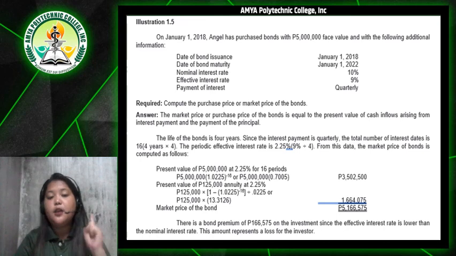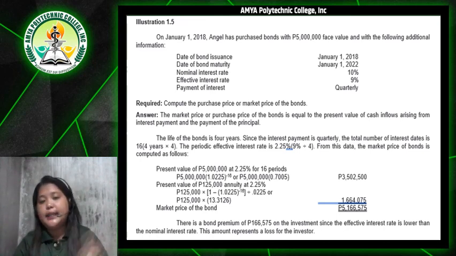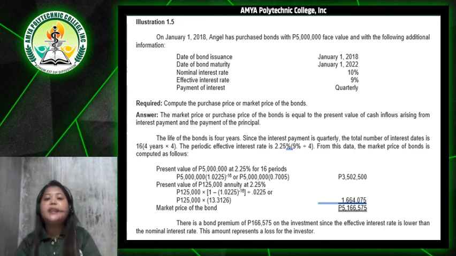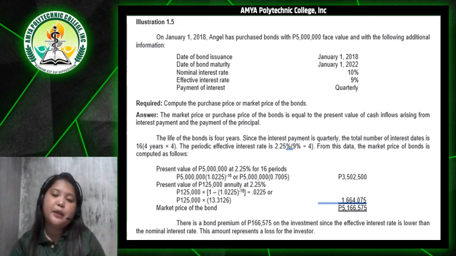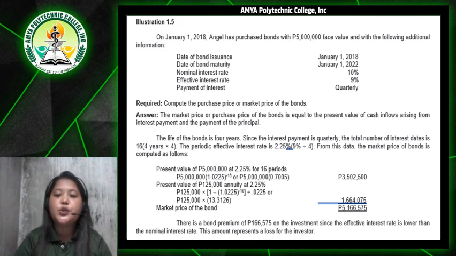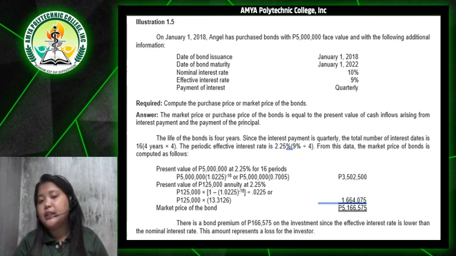The answer there is that the market price or the purchase price of the bonds is equal to the present value of cash inflows arising from interest payment and the payment of the principal. The life of the bonds is 4 years. Since the interest payment is quarterly, we are just going to multiply the 4 years by 4, so we get 16. The periodic effective interest rate is 2.25%, wherein we use the effective interest rate of 9%, divided by 4, which is quarterly. So we get the periodic effective interest rate of 2.25%.